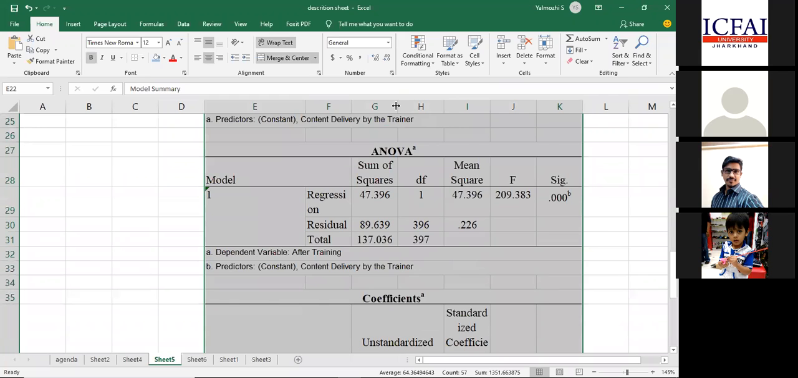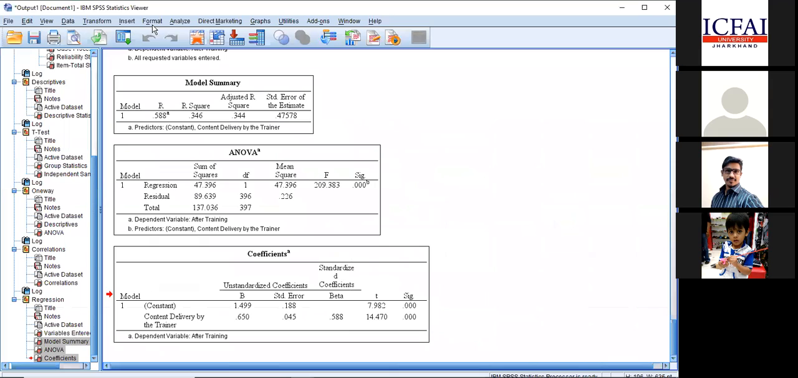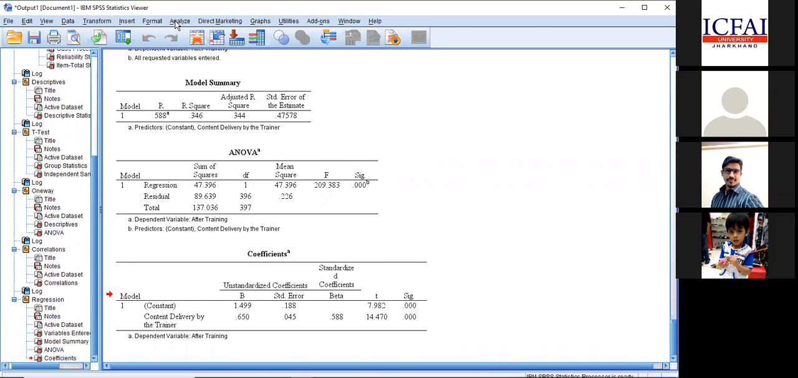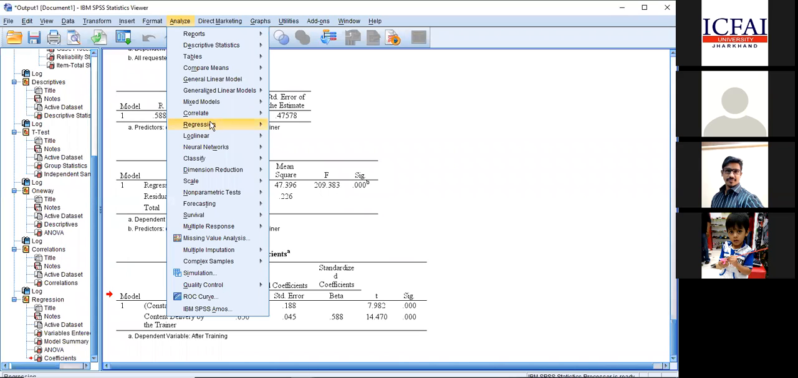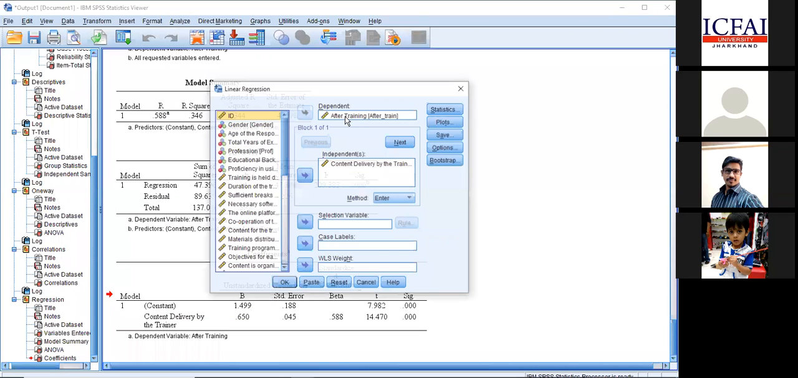Sir, could you just repeat the previous process? I got lost there. The SPSS process. Just a minute, sir. There is an Analyze option. Go to Regression, then Linear. Put your dependent variable, which is the outcome variable called after training, and the independent variable is the content delivery by the trainer. I have not touched any of the options. I just clicked OK. That's it.